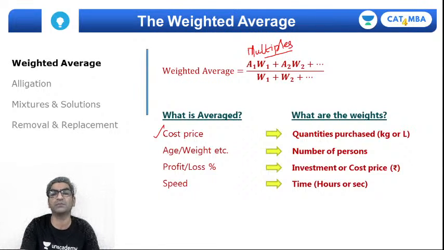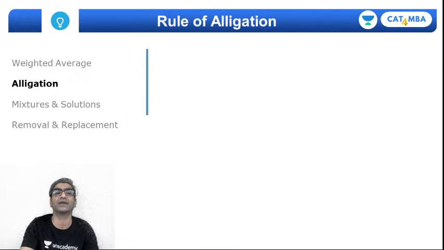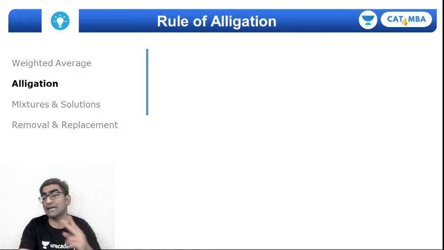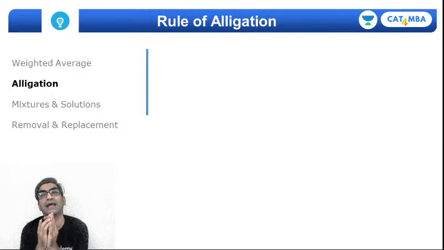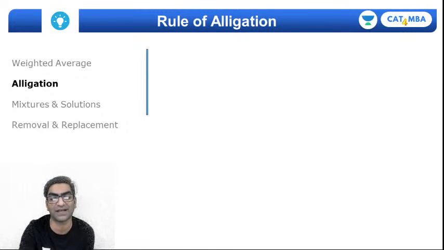So it's fairly obvious, but then again, I'm going to leave it on the screen just so you guys can quickly recap this, right? The second most important thing to recap is the rule of alligation, because what it does is, in a weighted average problem, it helps me solve questions faster.